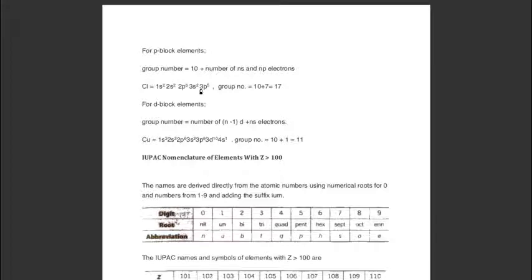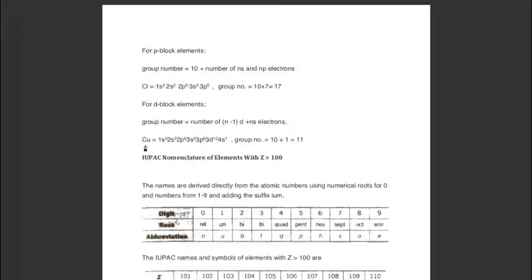Group number is 10 plus number of ns and np electrons, so 10 plus 7, as S and P subshells contain 2 and 5 electrons, so in the last shell it contains 7 electrons. So in this way its group number is 17, and we all know that chlorine is in the 17th group of the third period.